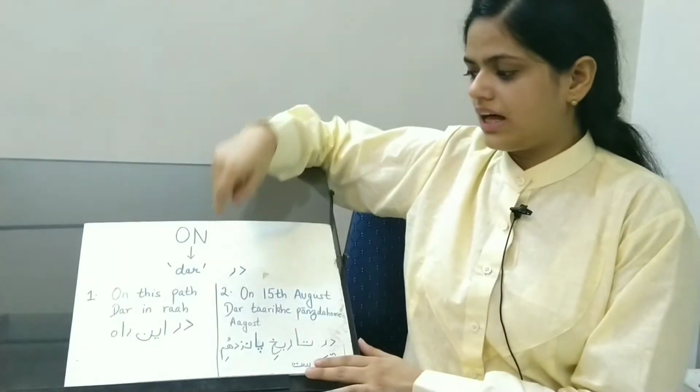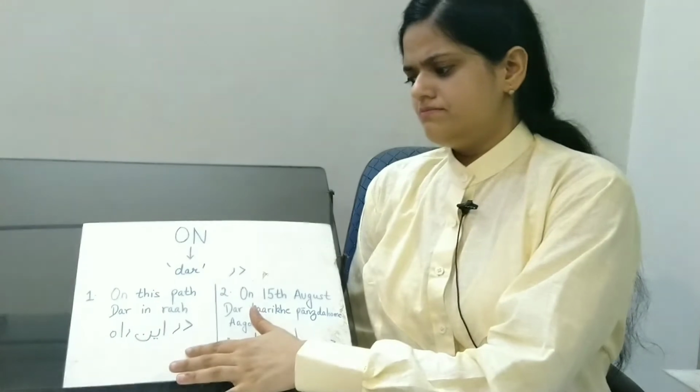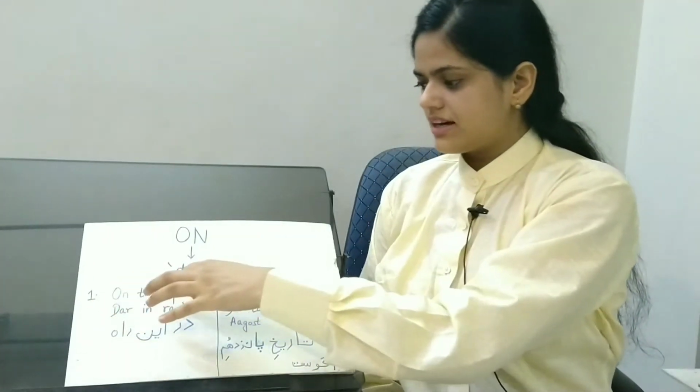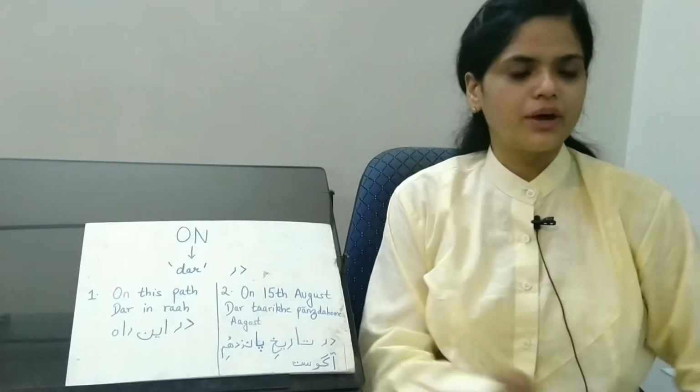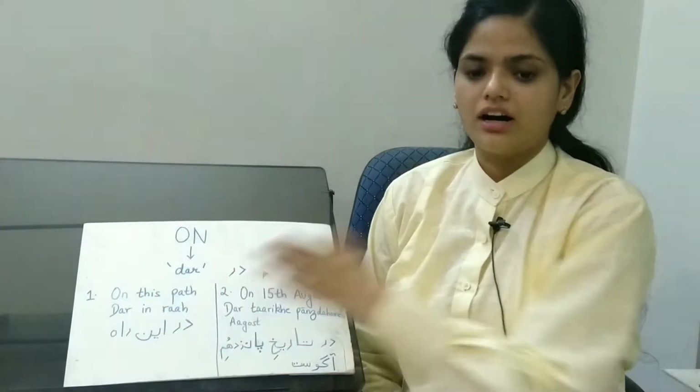Let me explain how dar is used. On, dar. The first sentence that I've written here is: on this path. Suppose you have to go on that path, or she is going on that path. In this case, dar is used. In Farsi, on this path can be said as dar in rah. So this is the first example.